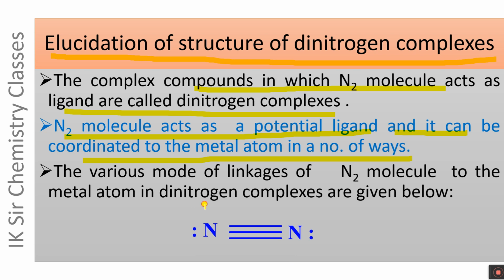It consists of two nitrogen atoms bonded together by a triple bond consisting of one sigma bond and two pi bonds. N2 molecule contains an electron pair on both the nitrogen atoms and this electron pair is weakly bonding in nature. N2 molecule can be coordinated to the metal atom through this electron pair or this electron pair or through pi electron pairs. Thus, N2 molecule can be coordinated to the metal atom in dinitrogen complexes in various ways.